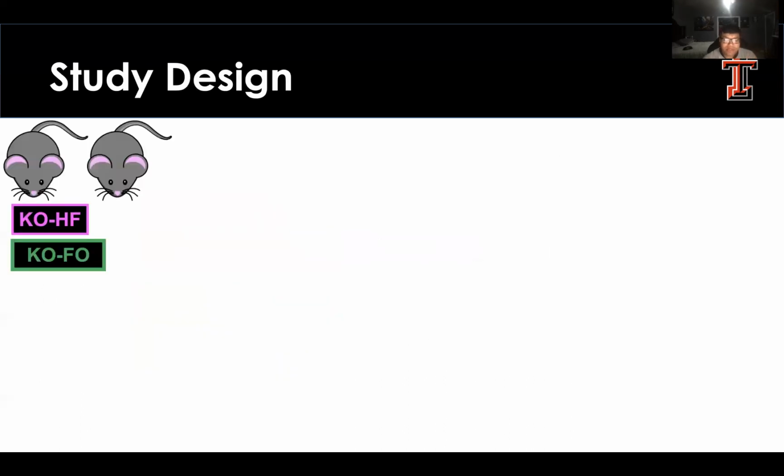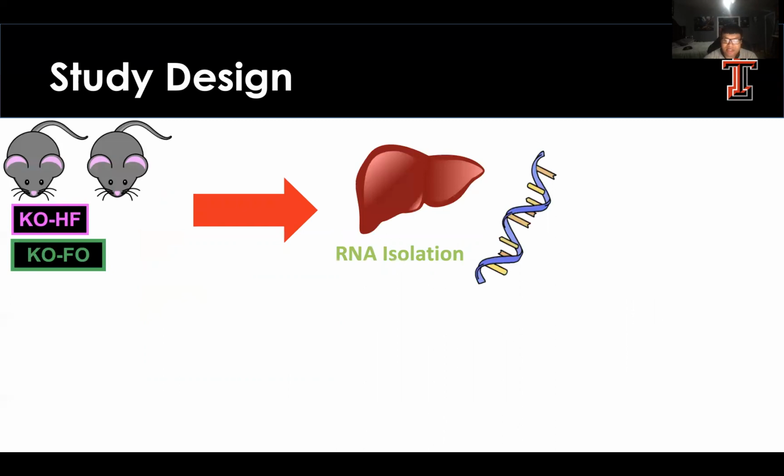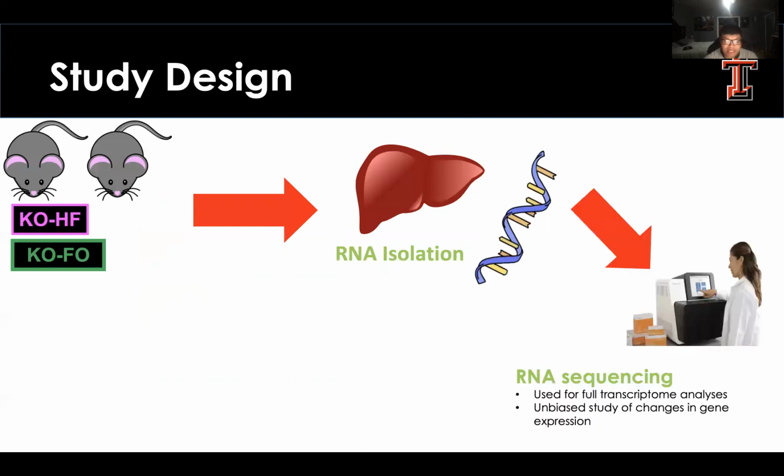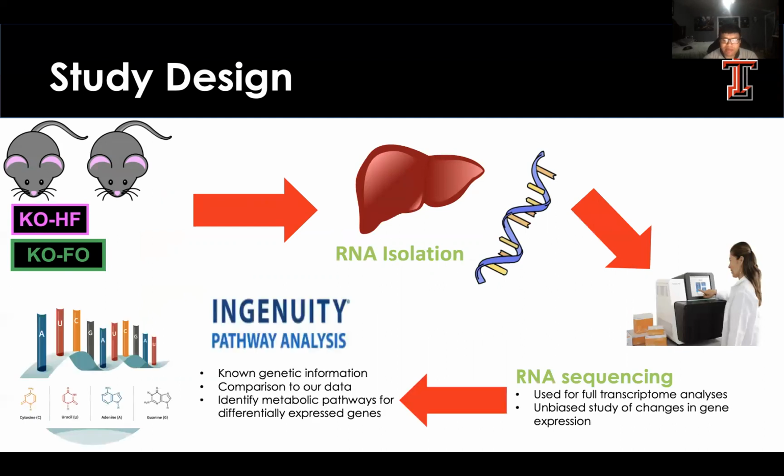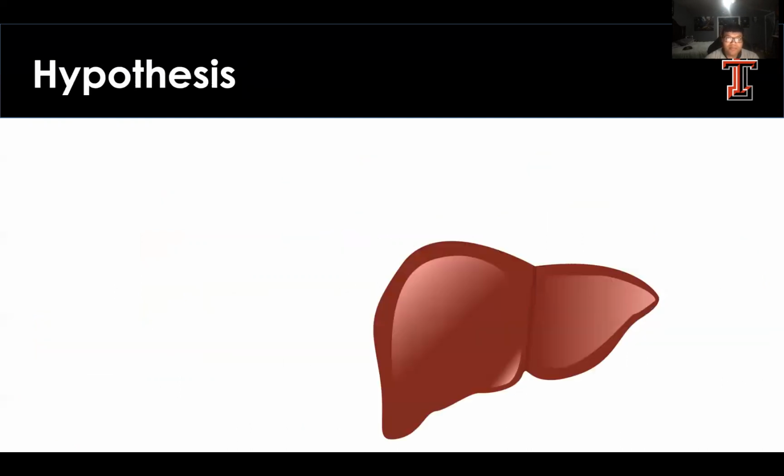Once liver samples are taken, RNA isolation is conducted so that RNA sequencing can be used to analyze the transcriptome of the mice. Using a program called Ingenuity Pathway Analysis, or IPA for short, we are able to compare how genes are differentially expressed in test mice to a known genetic standard. IPA also allows us to see how these differentially expressed genes are involved in different metabolic pathways.